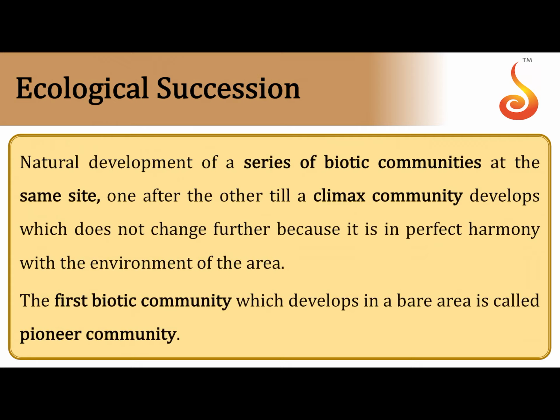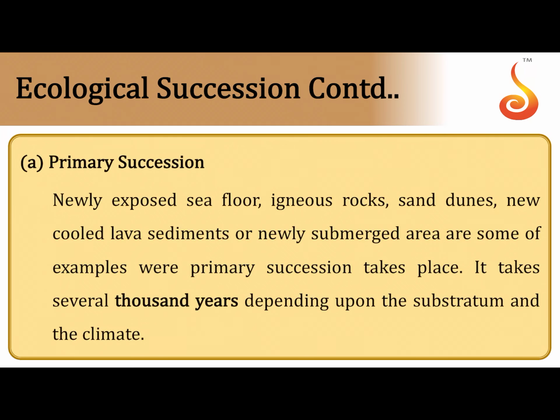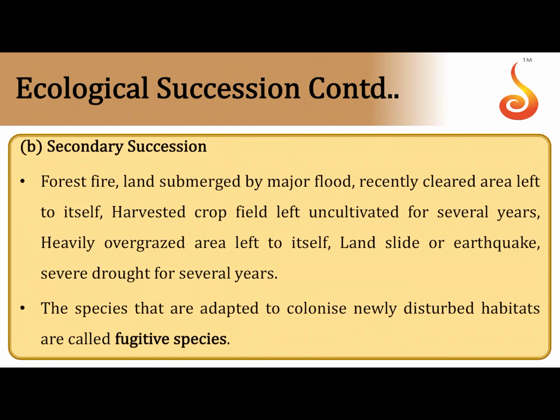In a particular piece of land, in a particular site, you have a varied series of biotic communities that keep changing, and ultimately there is no change, that is referred to as the climax community. Always remember, the first biotic community which occupies a particular patch of land is called the pioneer community. If it is a land which has for the first time developed a particular community, then it is referred to as primary succession. It takes thousands of years to happen. Remember, there was no life before. For the first time on a patch of land, life is becoming established, communities are becoming established, then it is referred to as primary succession.